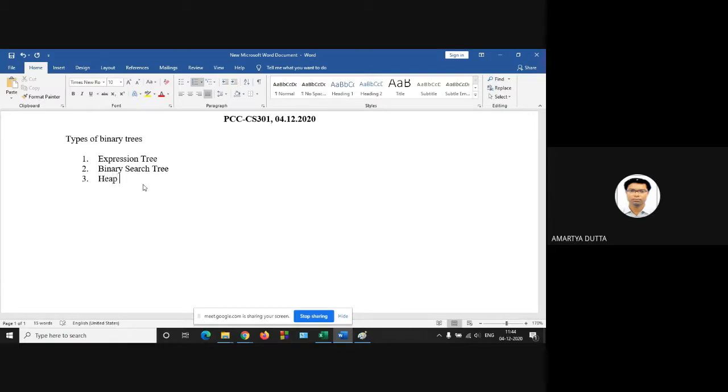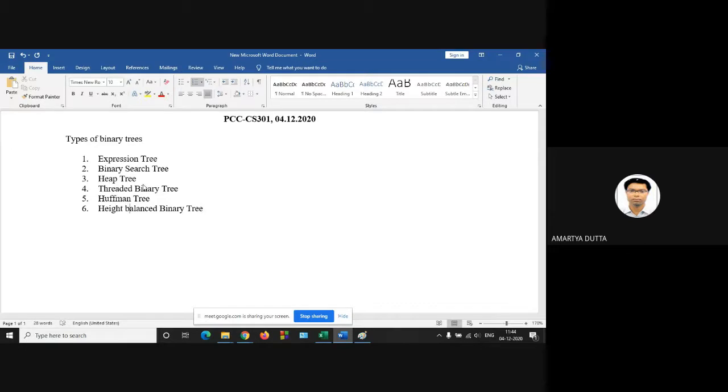So expression tree, binary search tree, heap, heap tree, threaded binary tree, Huffman tree, height balanced binary tree.